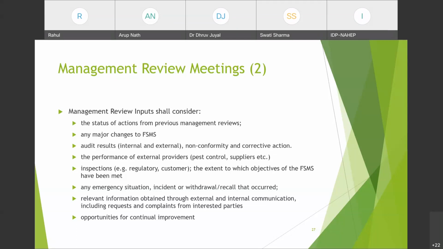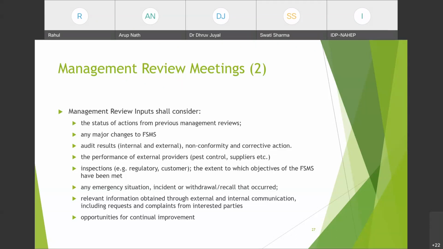They might be some requests made by employees to change the system, or some requests from the customer, like if customer is requesting you to make your product from किसी particular variety का बनाना है, क्या उसकी specifications होनी चाहिए, that could be a request. कोई complaint अगर कोई interested party कर रही है, customer, supplier, buyer, legal authority, or if there is any complaint or observation from interested parties, it must be discussed over here.